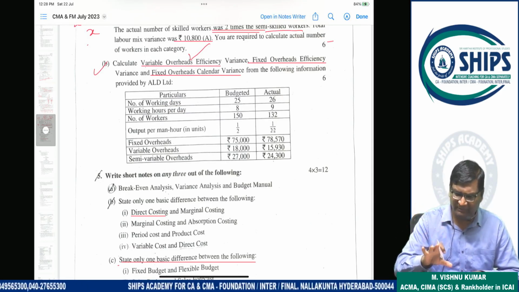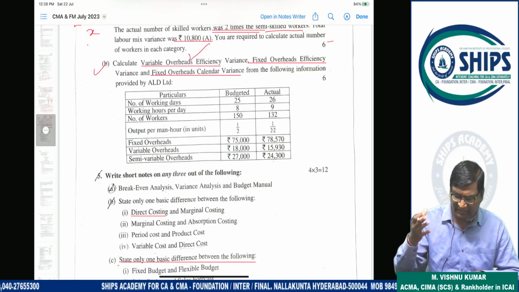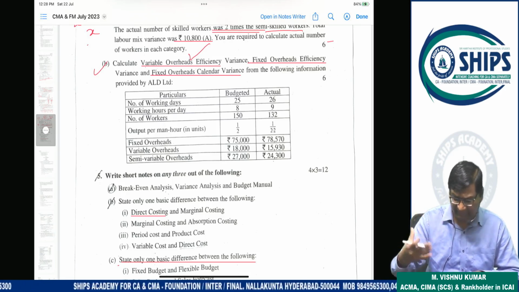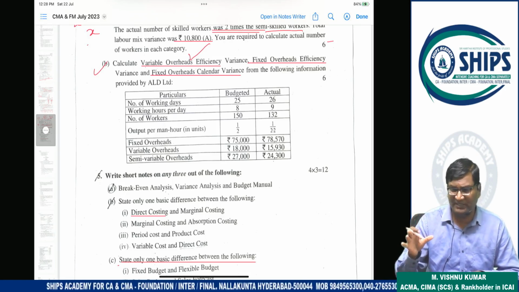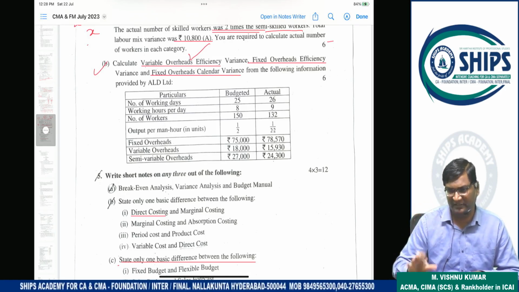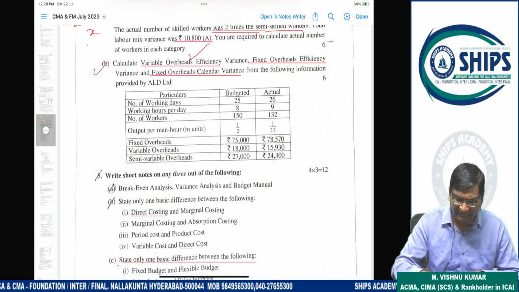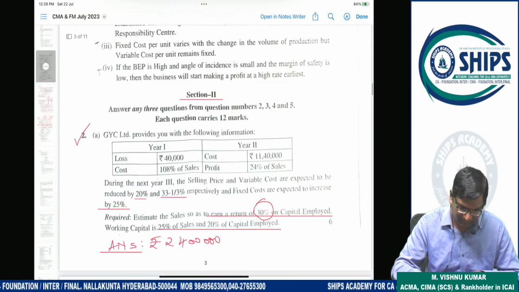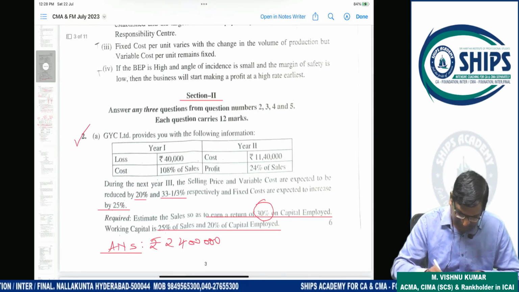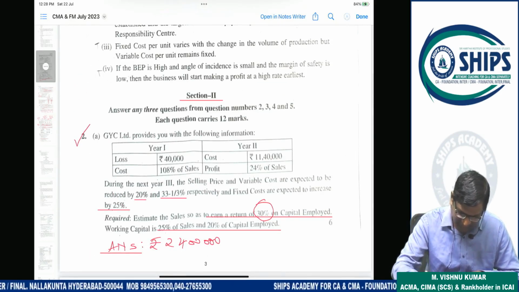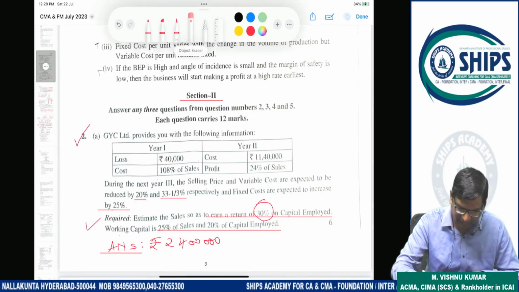Because of previous attempt question papers, students are not thinking that this type of papers can be expected. But please try to understand. Now trend has been changed. So according to that, we have to prepare. So in our classes, generally this is covered, and this is covered in ratio analysis.